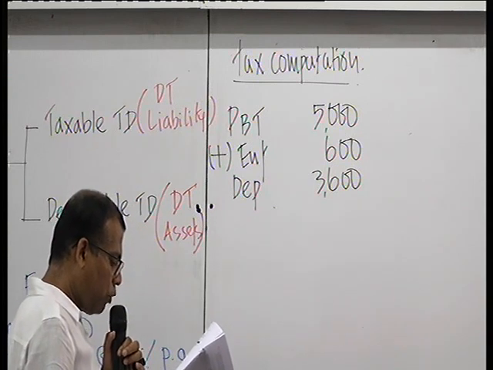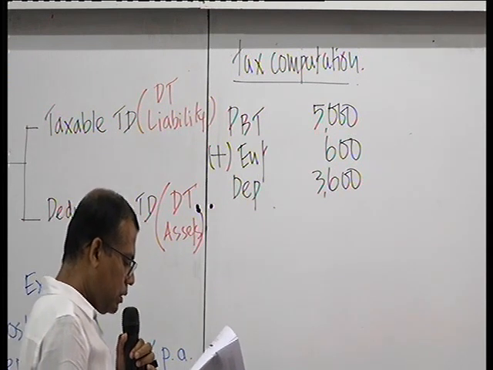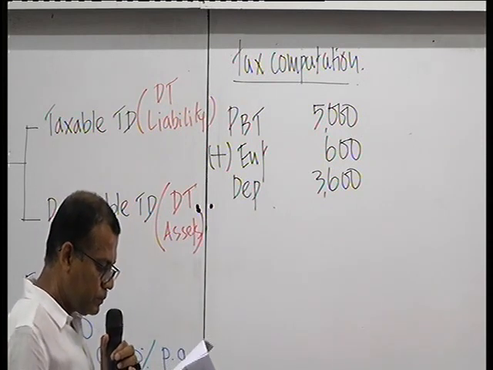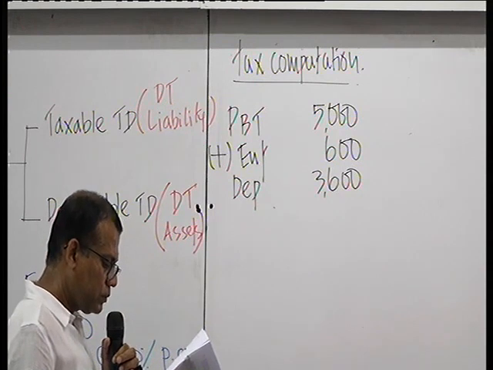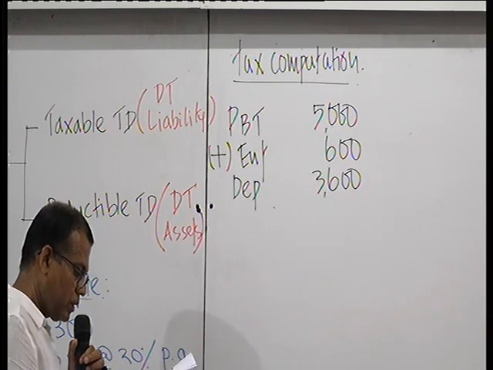It's not 400, it's 4 million. Make that correction. At a cost of 4 million, 8 million and 6 million, the depreciation comes to 3.6 million. That is what this figure is.